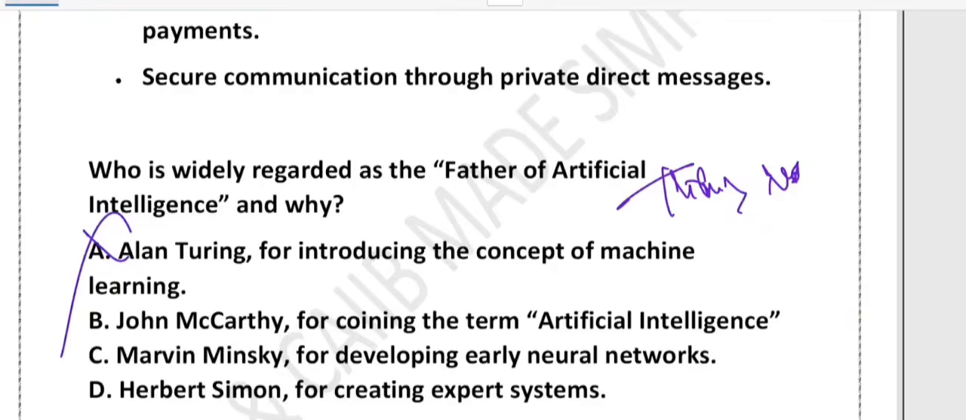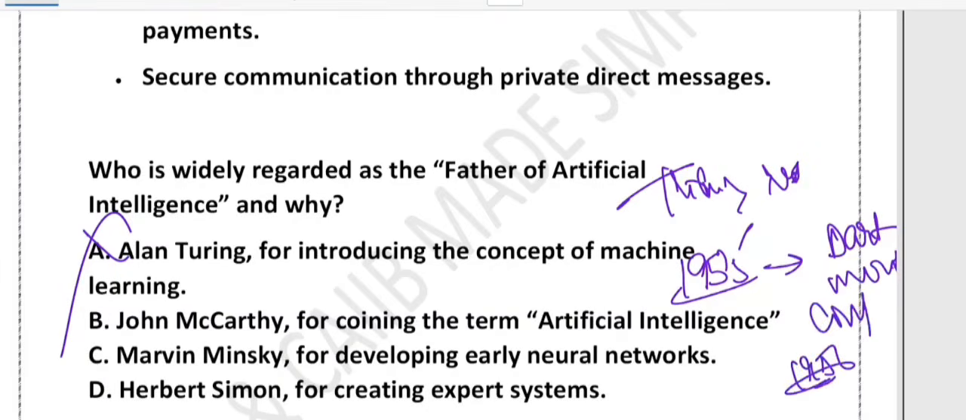Correct. John McCarthy named the field artificial intelligence in the year 1955, right? And organized the Dartmouth conference in 1956, which is considered the official birth of artificial intelligence. He also created LISP. You know what is LISP? LISP is a programming language which is used in AI research. Correct answer is option number B.